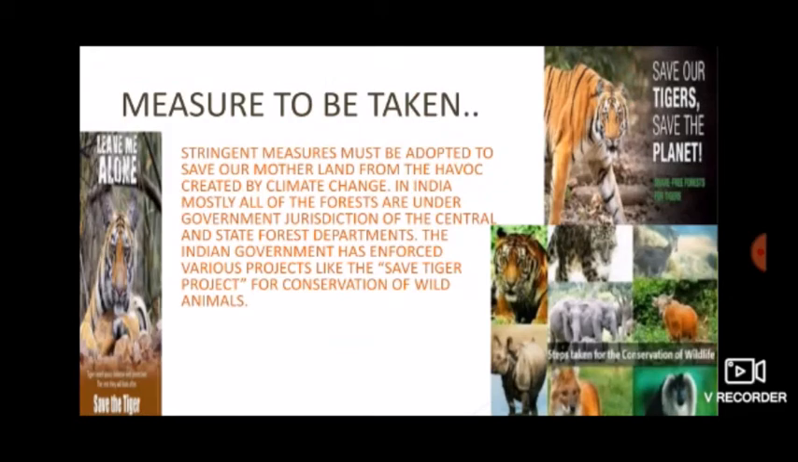Measures to be taken. Stringent measures must be adopted to save our motherland from the havoc created by climate change. In India, mostly all of the forests are under government jurisdiction of the central and the state forest departments. The Indian government has enforced various projects like the Save Tiger project for conservation of wild animals.